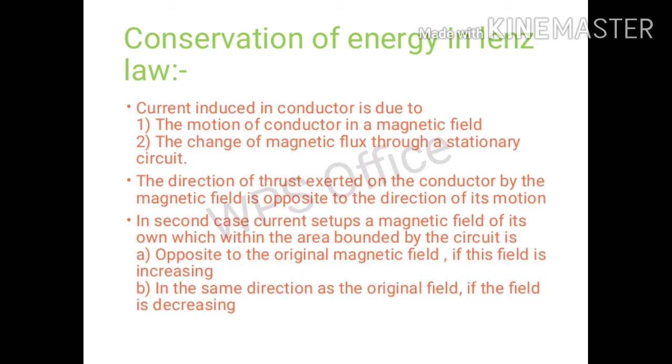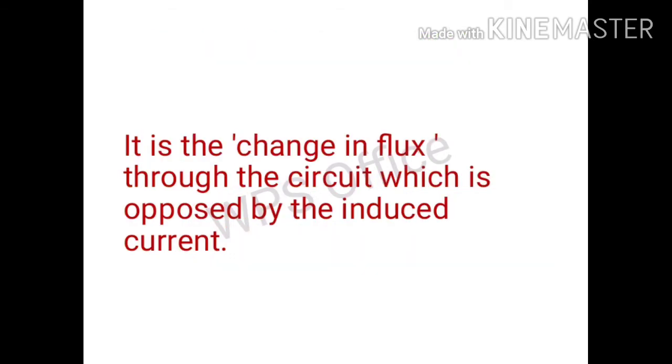In the second case, the current sets up a magnetic field of its own which, within the area bounded by the circuit, is opposite to the original magnetic field if this field is increasing, and in the same direction as the original field if the field is decreasing. Thus, it is the change in flux through the circuit which is opposed by the induced current.